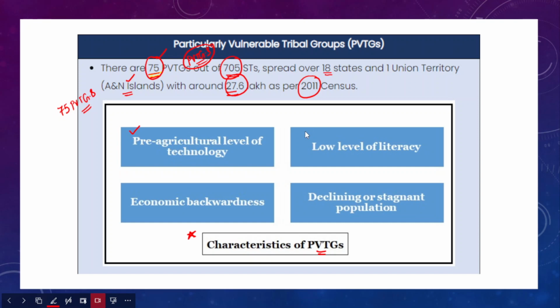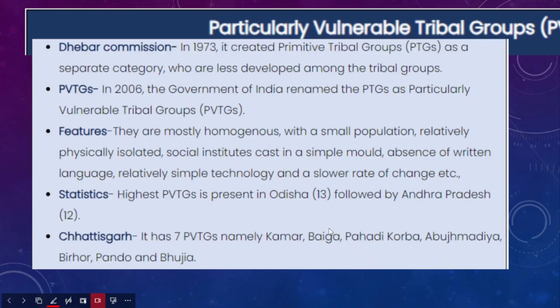Apart from that, literacy rates are low, there is economic backwardness, and the population is declining or stagnant. All these are the major characteristics for identifying PVTGs. So please make note of all these characteristics, as they are very important.